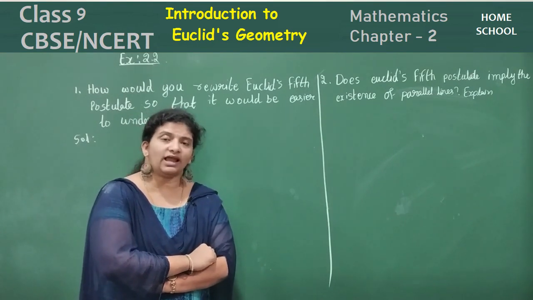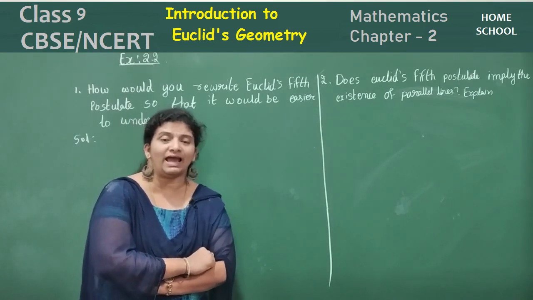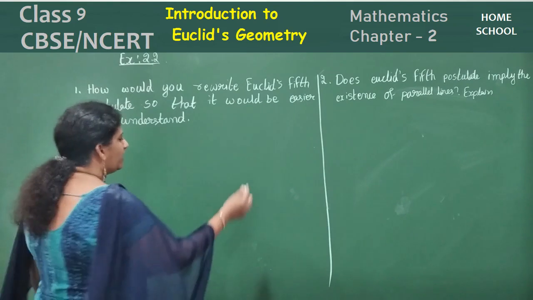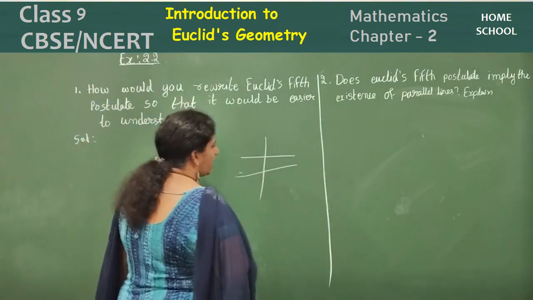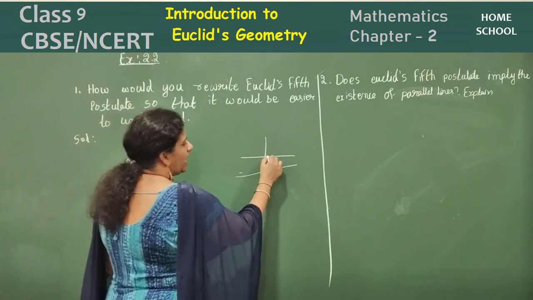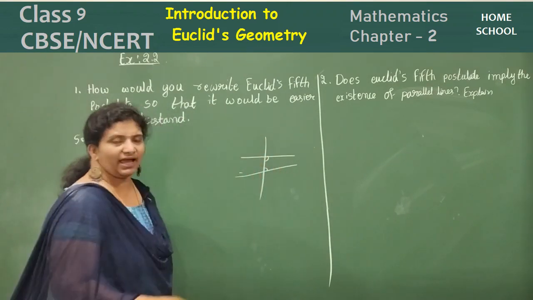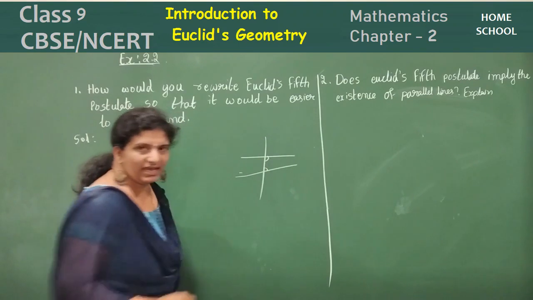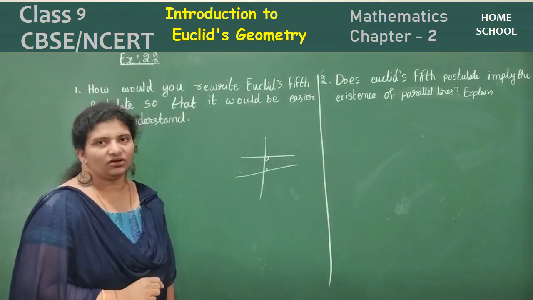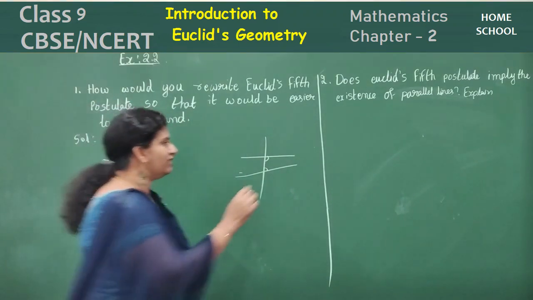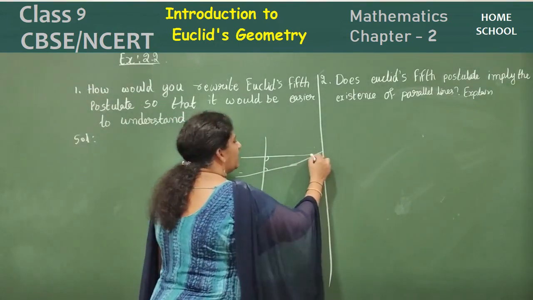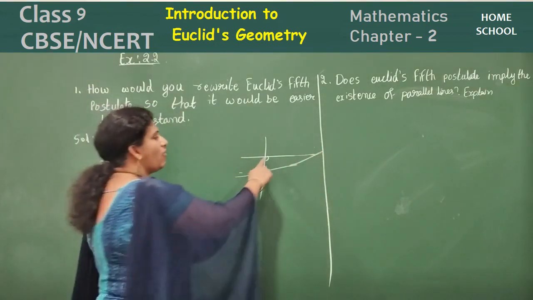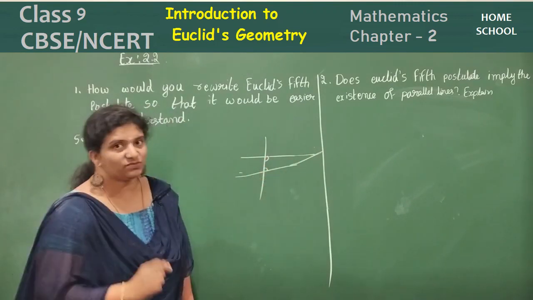If a line is falling on 2 lines, the sum of the interior angles is less than 180. When will it be 180, children? When these lines intersect, the sum of these 2 interior angles is 180.